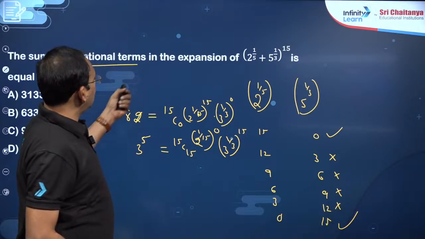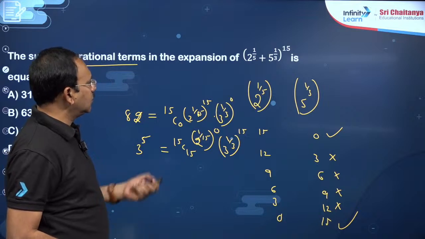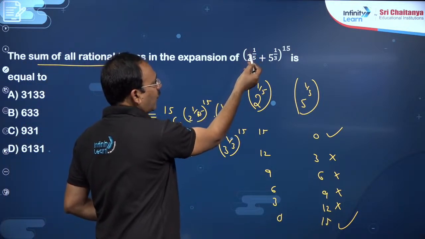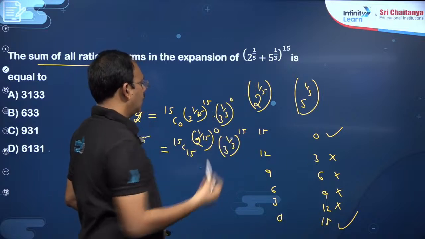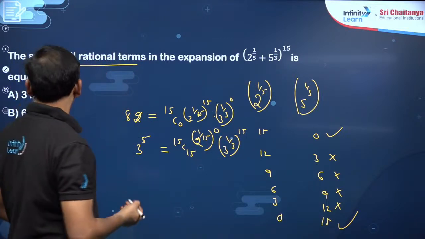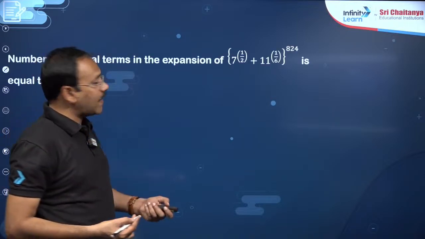The sum of all the rational terms in the expansion of this, the only possibility is 2 combinations. You can also try like here 0, 5, 10, 15. Those terms you have to simplify and do, dear students. Okay. Next, you see the number of integral terms in the expansion of this.